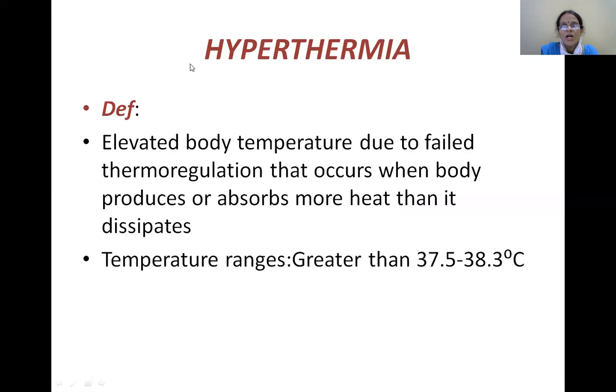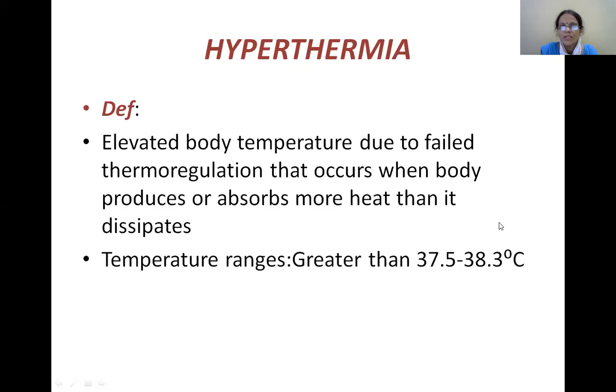Now coming to hyperthermia. What is hyperthermia? This is elevated body temperature due to failed thermoregulation that occurs when the body produces or absorbs more heat than it dissipates. So here the temperature ranges from greater than 37.5 to 38.3 degrees centigrade. This occurs mostly because the body temperature has been elevated due to failed thermoregulation.